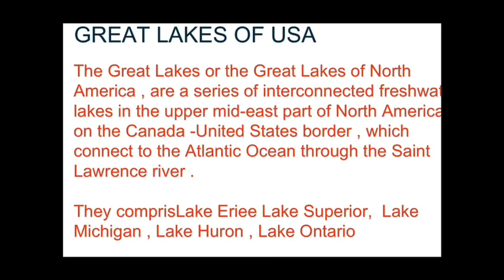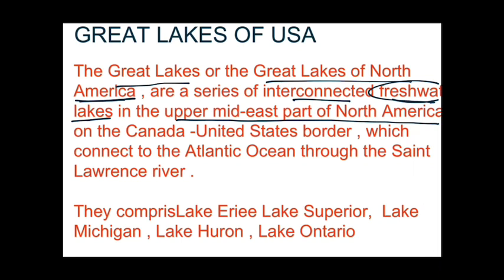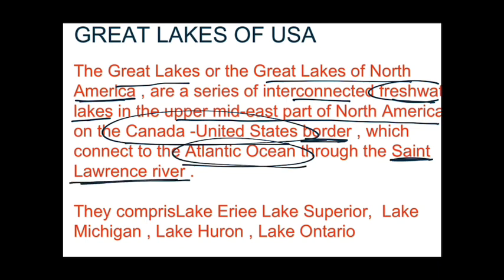So guys, let's read something about the Great Lakes of USA first. The Great Lakes of North America are a series of interconnected freshwater lakes in the upper Mideast part of North America. Just keep in mind that these 5 Great Lakes are freshwater lakes situated on the border of United States and Canada, and they are connected to the Atlantic Ocean through the St. Lawrence River. I will show you all the features on the map, so don't worry about it. They comprise Lake Erie, Lake Superior, Lake Michigan, Lake Huron, and Lake Ontario.